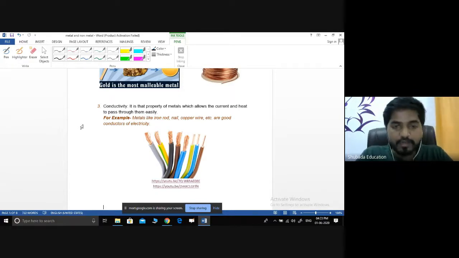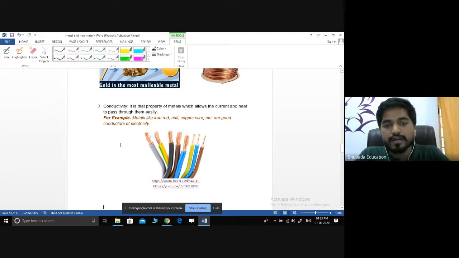We can check this with a simple activity. We can check thermal conductivity and electrical conductivity by using a simple experiment. We can conduct this experiment even at home. We'll start the activity so you can understand whether the given material is thermally conductive or electrically conductive.